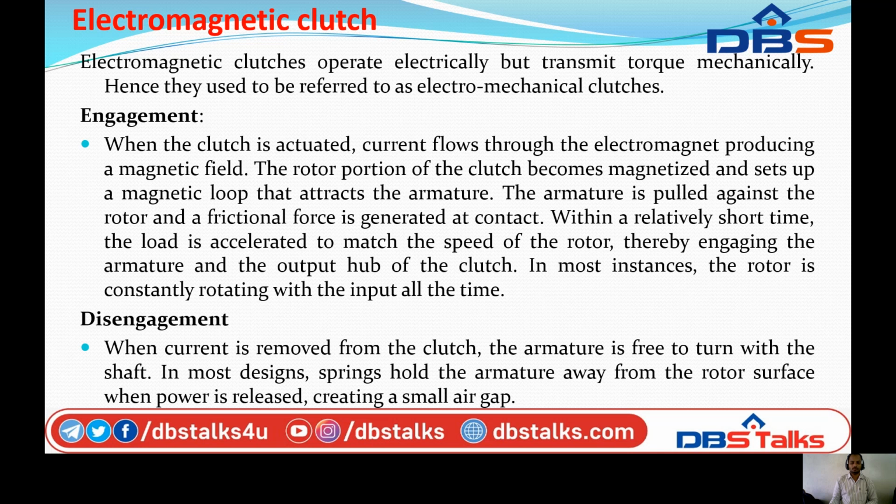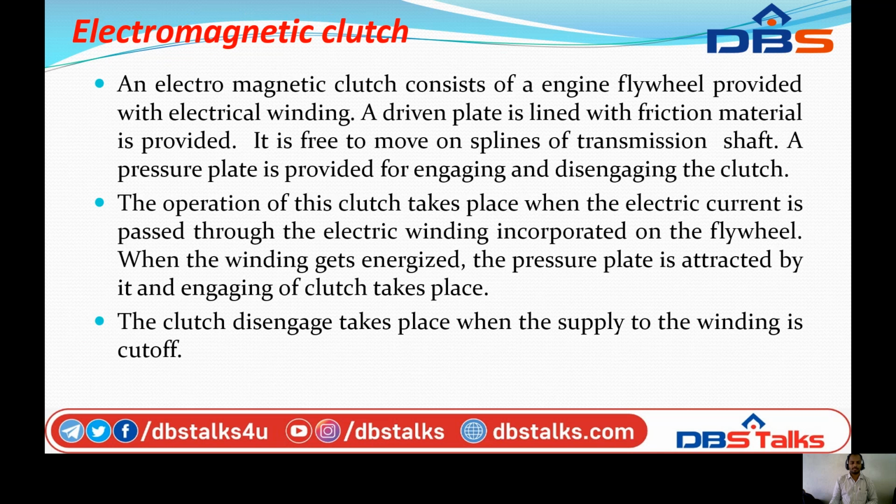These electromagnetic clutches consist of an engine flywheel provided with electrical winding, and a driven plate lined with frictional material, which is free to move on the splines of a transmission shaft. A pressure plate is provided for engaging and disengaging the clutch.